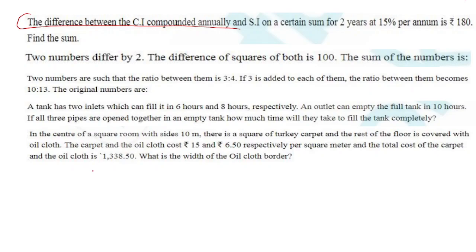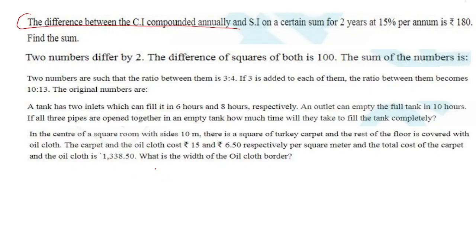Find the sum. You have to build your power, and it can be done only when you give time to yourself within a time frame. You have to do at least 5 to 10 questions on a daily basis within a particular time frame, and you will automatically be able to do questions very fast and immediately. Let's start to understand the first question.